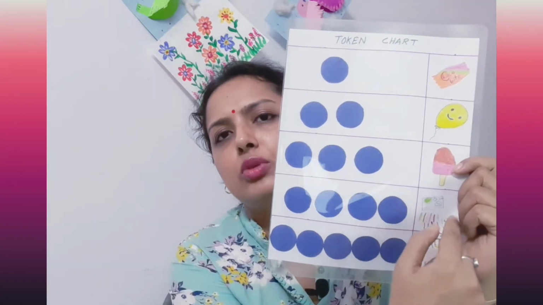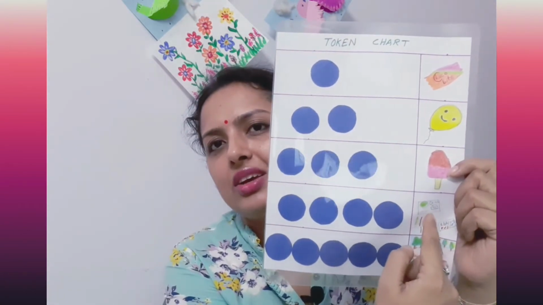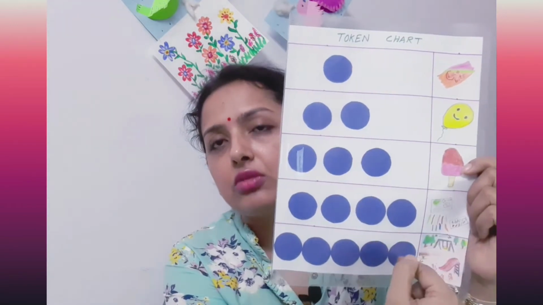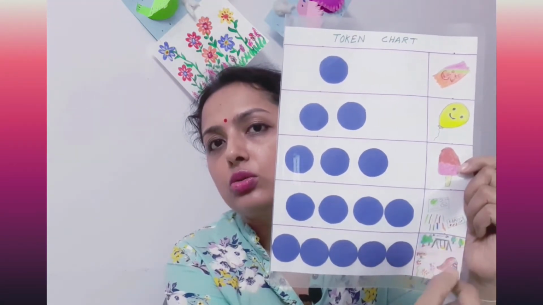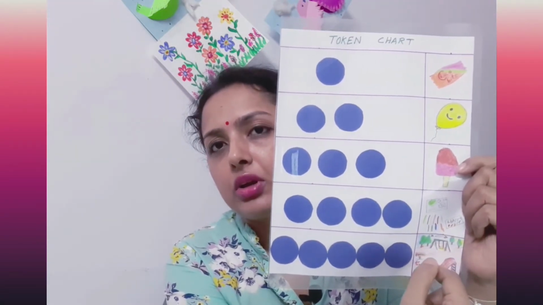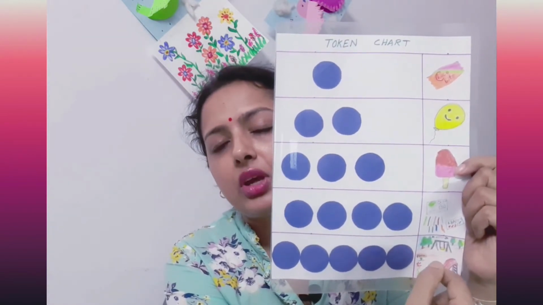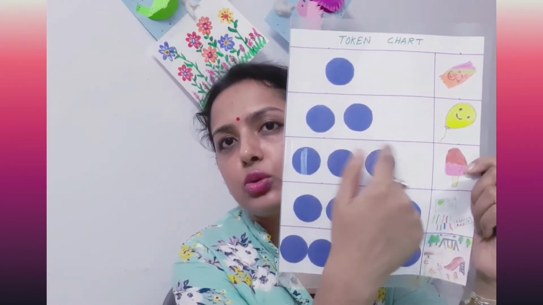In this case, we need to know the interest of the child. Any activity the child likes, we can prepare that way. And for 5 tokens the child will be taken to the park by parents. And at any time the child can exchange tokens.